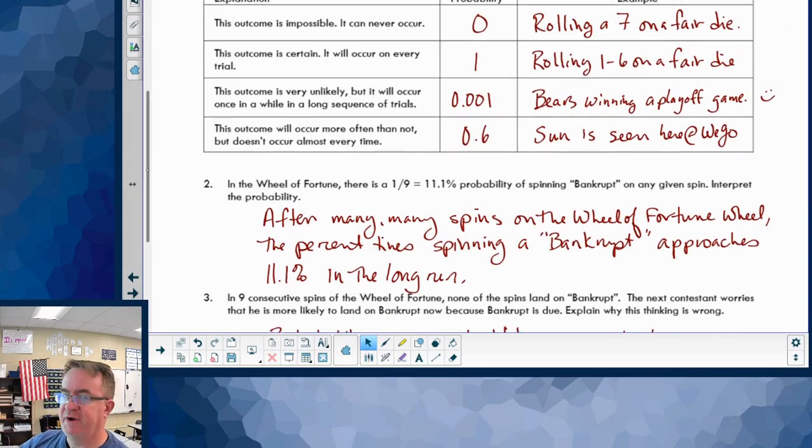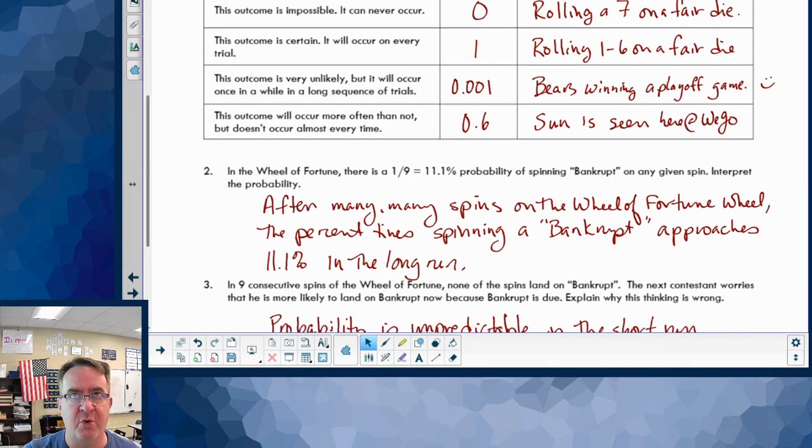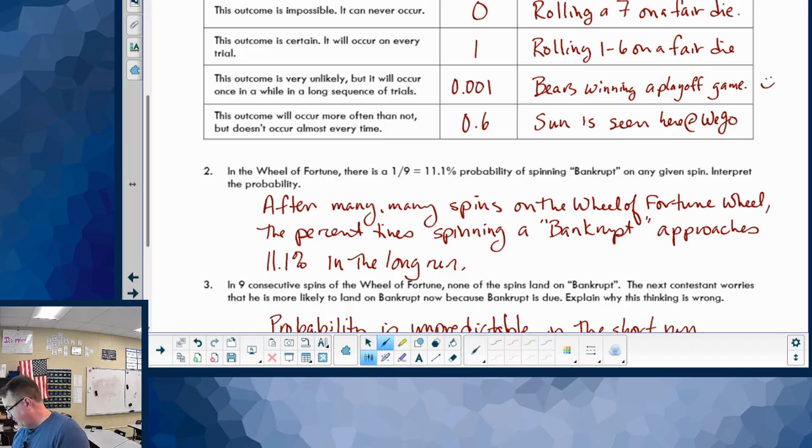All right, so the first one. There's a 1 out of 9 chance, or 11.1% chance that you're going to hit a bankrupt. And what does that mean? After many, many, many spins on the Wheel of Fortune wheel, the percent of time spinning a bankrupt approaches 11.1% in the long run. In fact, that's the phrase that pays today, in the long run.